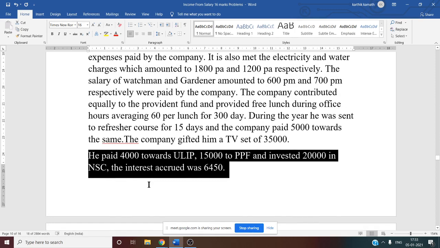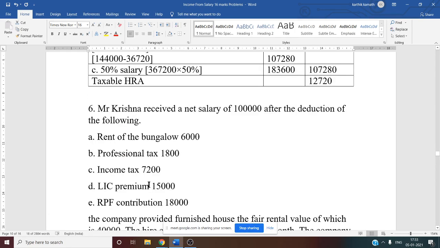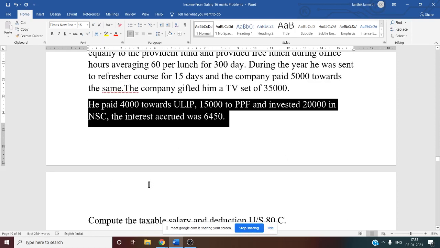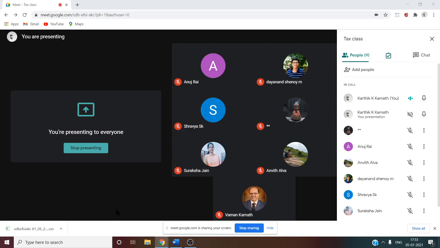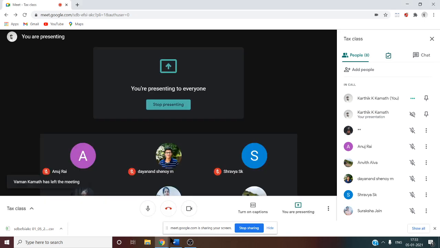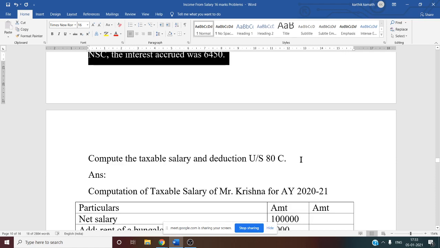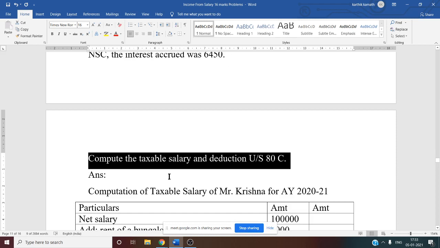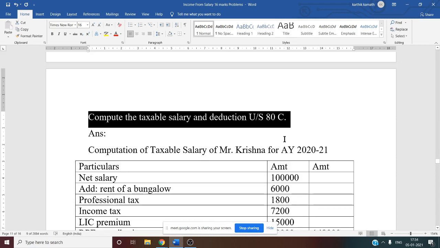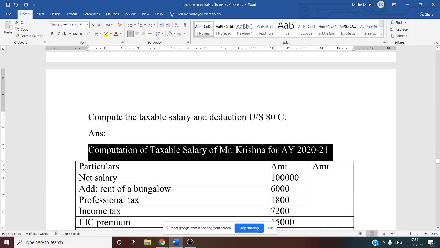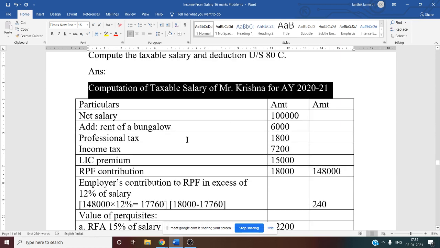So this is our problem now. This is our 16 mark problem. Now one by one we have to do the format, and as per the format we have to compute the taxable salary. Let us see the format. Compute the taxable salary and deduction under 80C. This is our question. First we have to do the computation of taxable salary of Mr. Krishna for the assessment year 2020-21. Particulars and two amount columns.